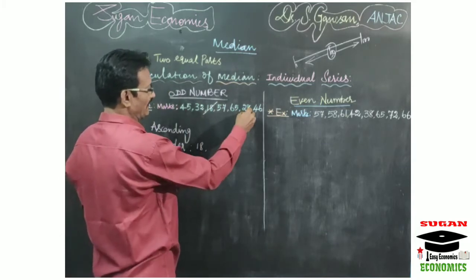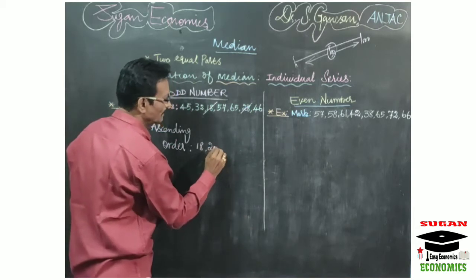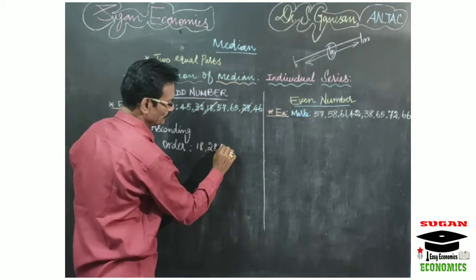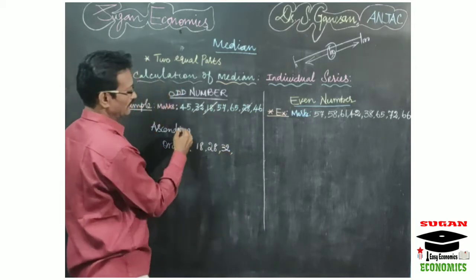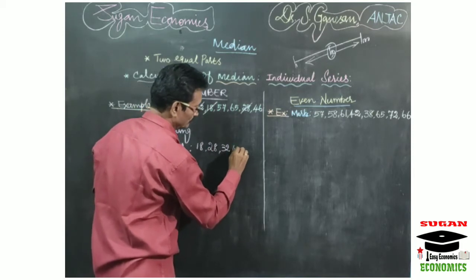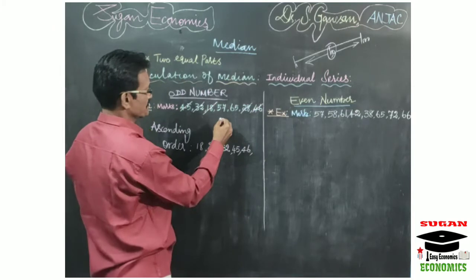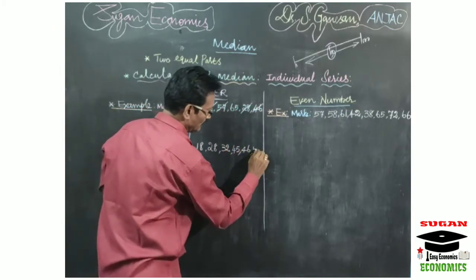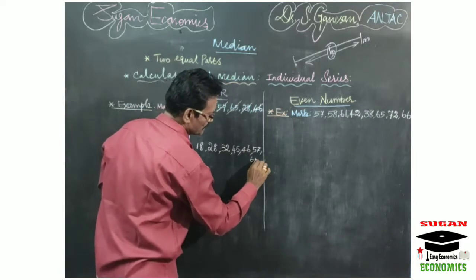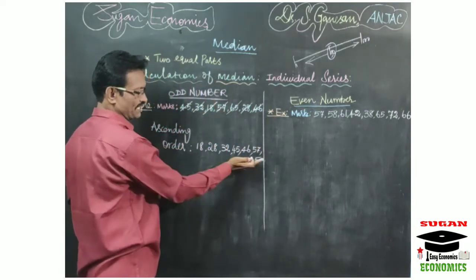Then the second value is 28. You write 28. Then after that 32, then 45, then 46, then 57 and 65. So now we have arranged the series into ascending order.